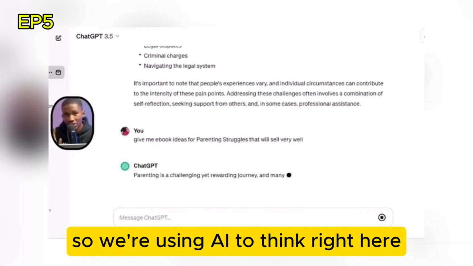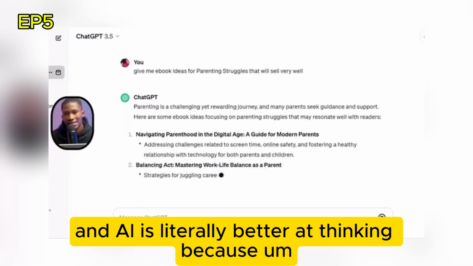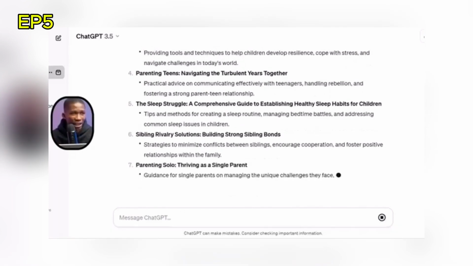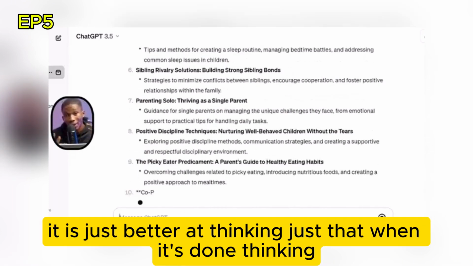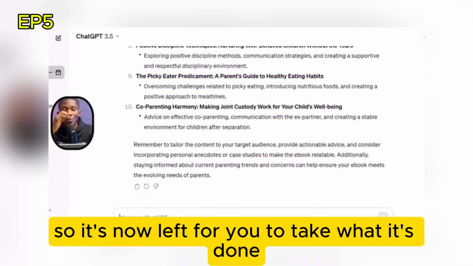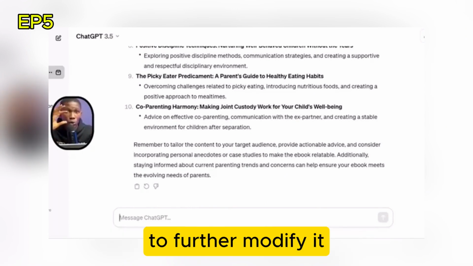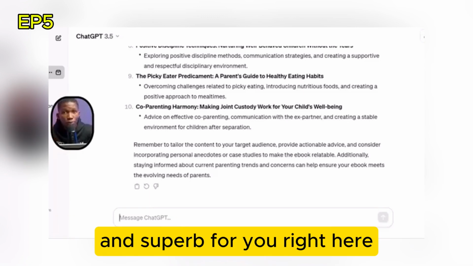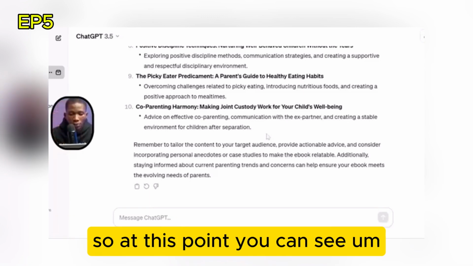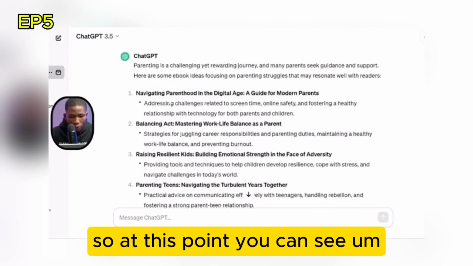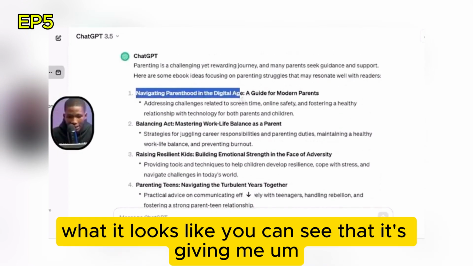So we're using AI to think, and AI is literally better at thinking. It's just that when it's done thinking, it's mostly going to think out generic stuff for you. So it's left for you to take what it's done and add your own mind to it, to further modify it and get it to the point where it's going to be perfect and superb for you. At this point, you can see what it looks like.